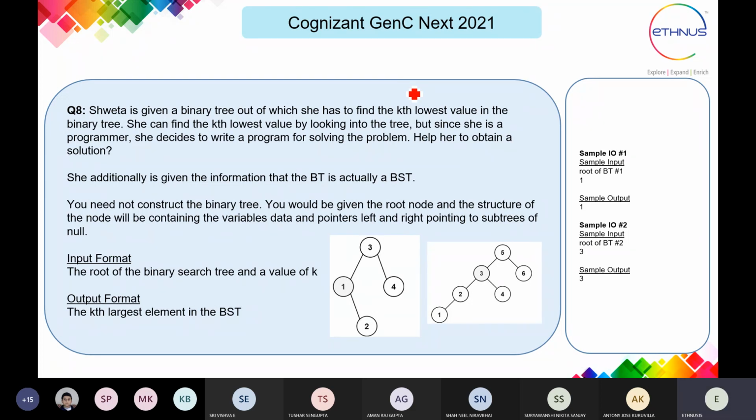You need not construct the binary tree. You would be given the root node, and the structure of the node will contain the variables data, and pointers left and right, pointing to the subtree or null. The input format is the root of the binary search tree and the value of k. The output is the kth largest element in the BST. So the kth largest element is the output.